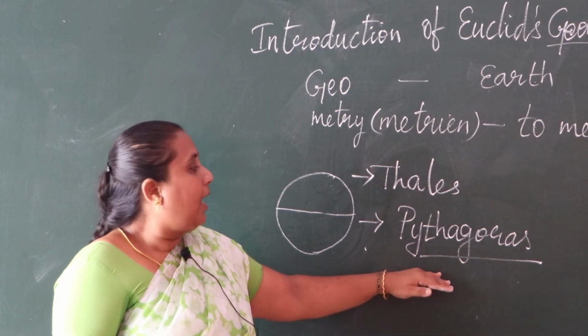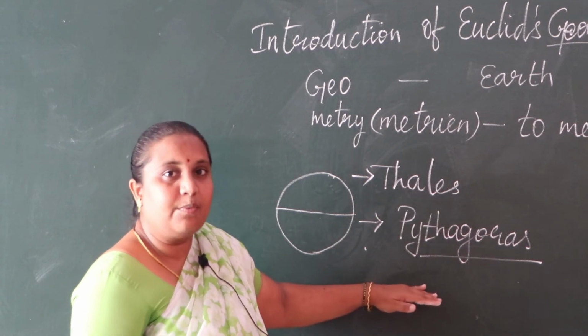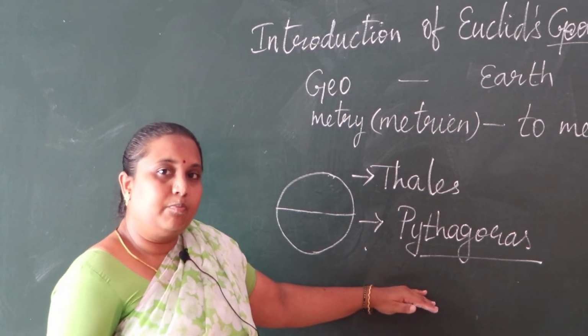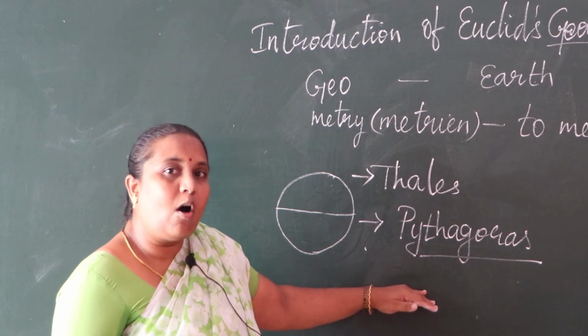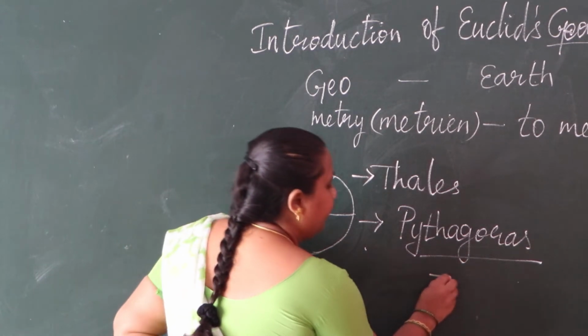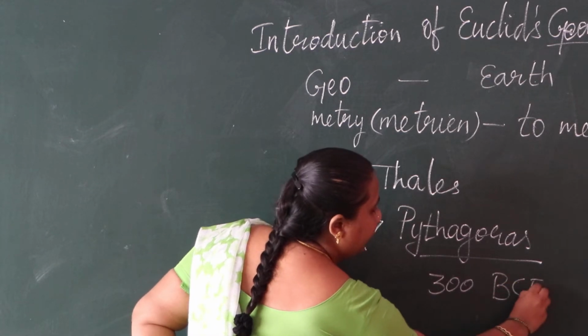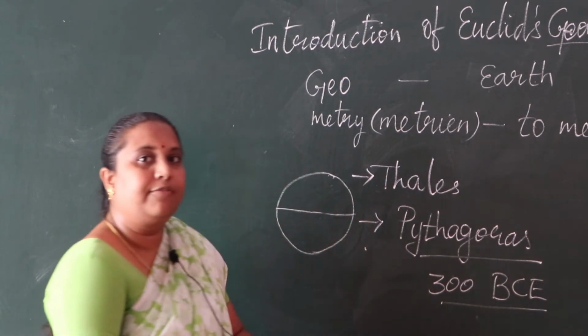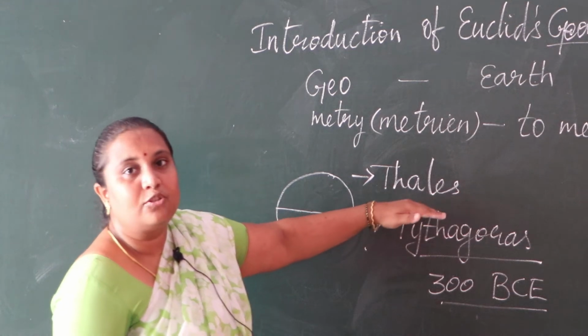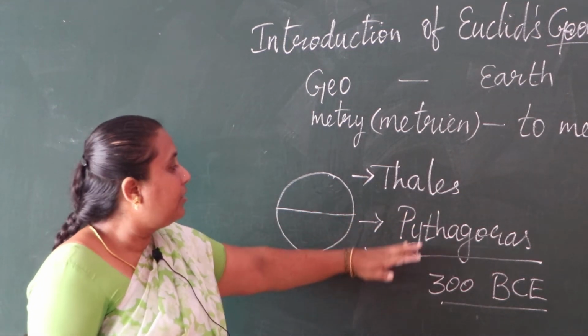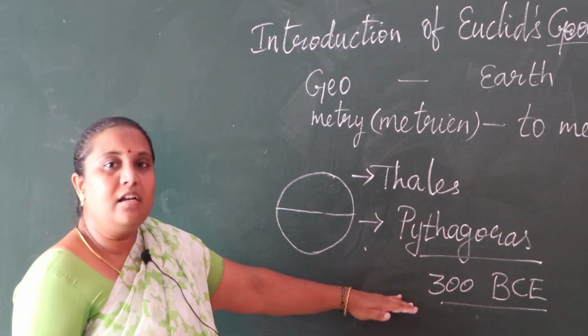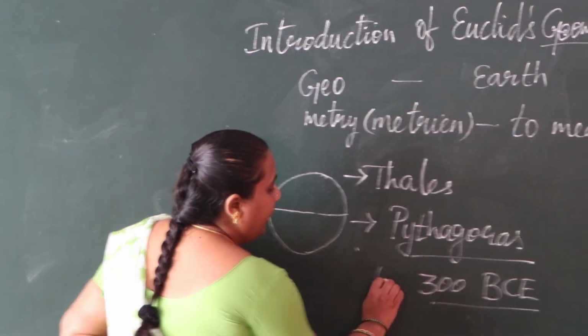This process kept moving on till 300 BCE. This is the time when those people gave geometrical properties.